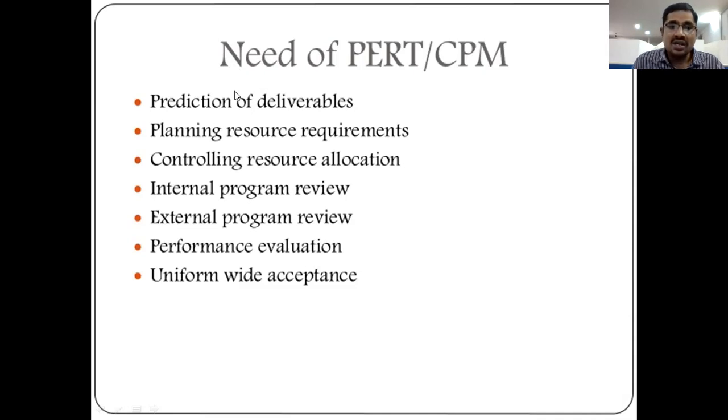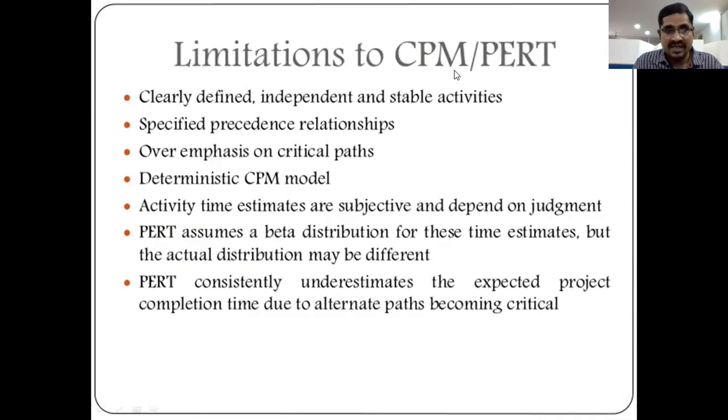So these are all the few purposes or needs of CPM and PERT, right? And finally, we will end this session with this slide: limitations of CPM and PERT. So here, the drawbacks, the disadvantages of CPM and PERT.